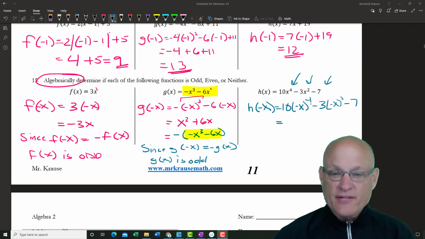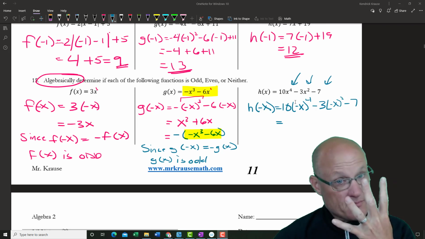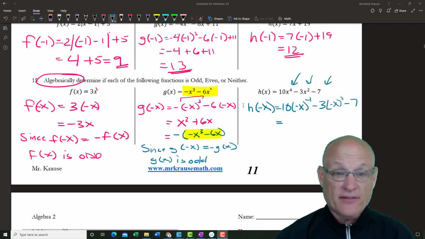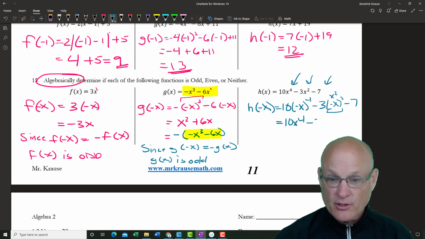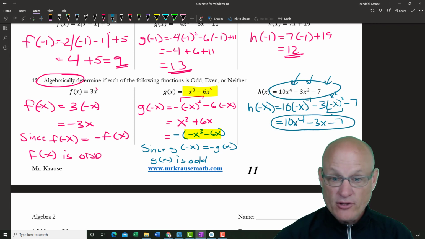So negative x to the fourth, since there's 4 of them, and if it's an even number of negatives, that means it's positive. It becomes positive. So this is just positive 10x to the fourth minus, this is an even number, so this just becomes positive x squared. So this becomes minus 3x squared minus 7. And since this is the same as the original, this is an even function. So since h of negative x equals h of x, h is even.